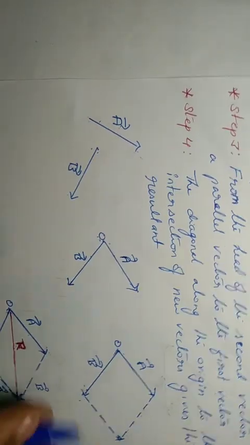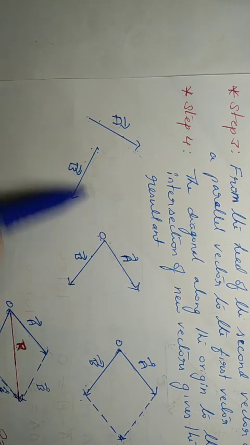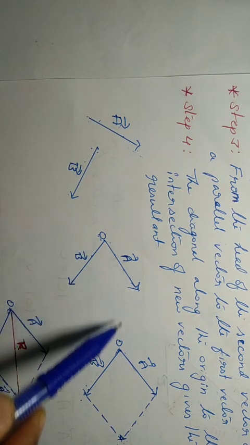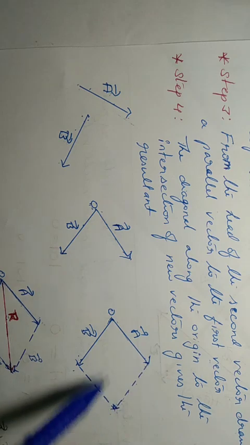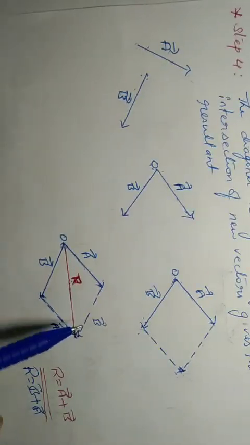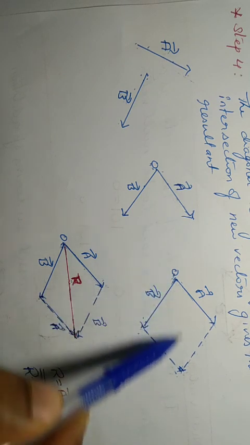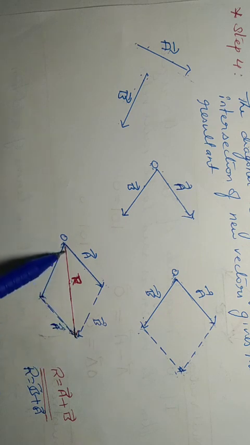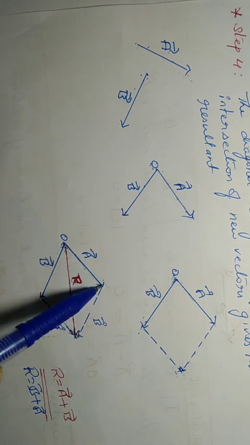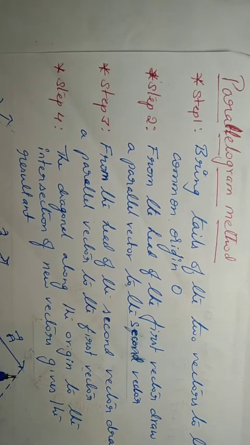Okay. So what you have to do? You have to first join the tails of two vectors A and B. Okay. Then draw parallel vectors to A and B. Then join the origin and this intersection. You will get the resultant. So this vector represents A plus B as well as B plus A. So this is parallelogram method.